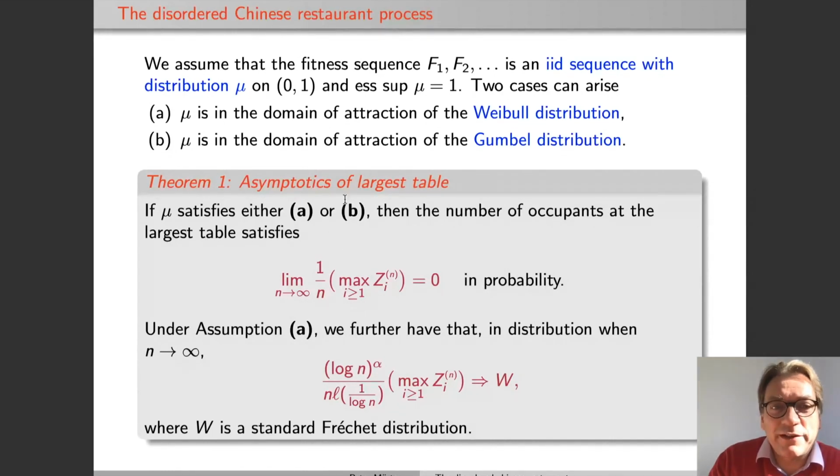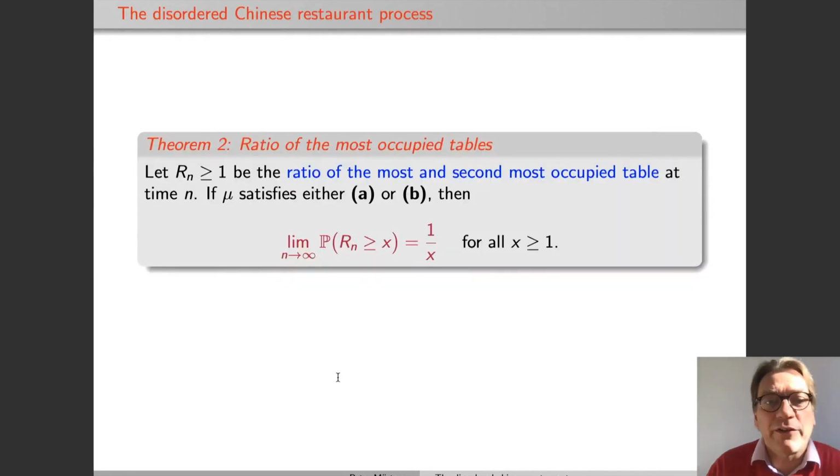Okay, so under assumption B, there is a not so easy to state scaling and also a Fréchet limit. But the more interesting thing is, now that we know that the sizes of the tables are not of macroscopic order, so not of the same size as the number of customers, we still want to compare the largest and the second largest table, for example. And here is a very surprising theorem.